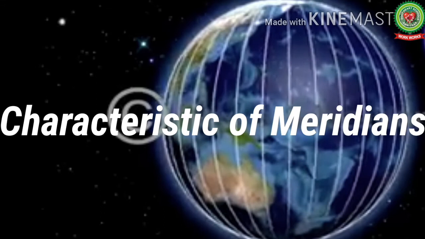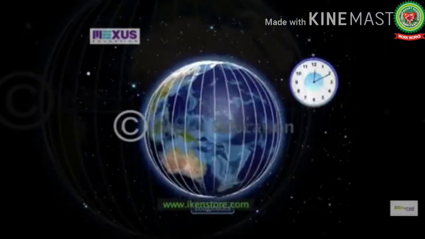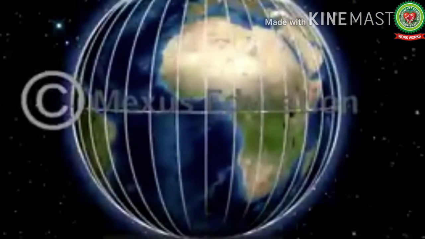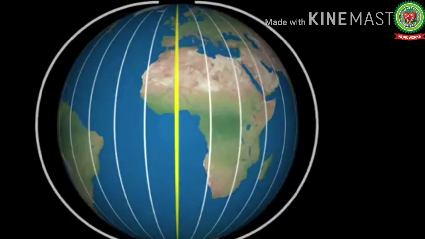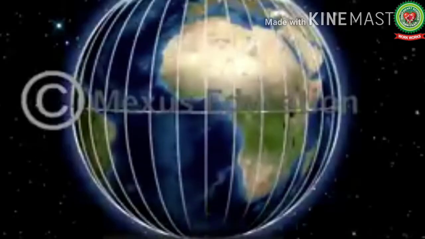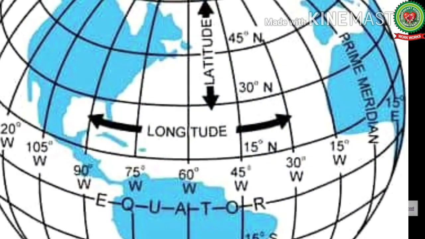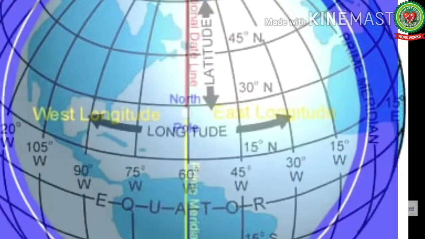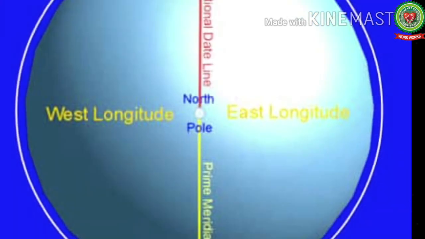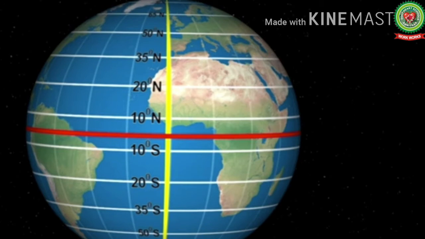Now next we are starting up with the characteristics of meridians. As we all know, there are 360 meridians of longitude and each meridian is a semicircle. All the meridians are of equal length, but they are not parallel, and neither is the distance between two meridians equal. The maximum distance between any two longitudes is at the equator. The distance between two longitudes decreases as we move towards the poles, and they converge at the North Pole and South Pole. All the meridians cross the parallels at right angles.